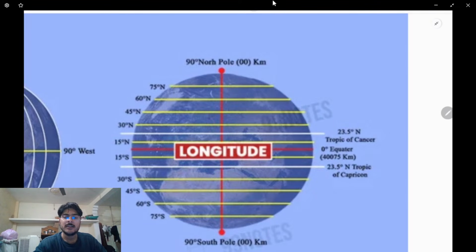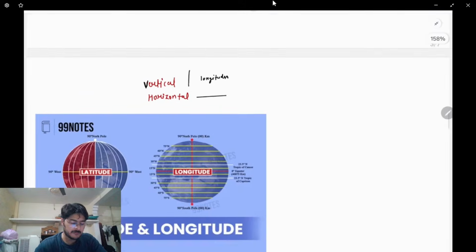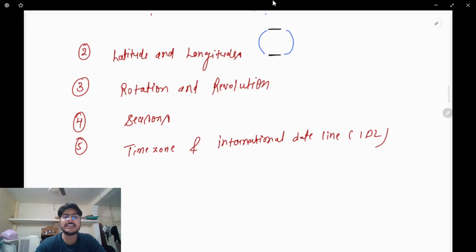Clear? So for example, in Russia we have many time zones, but in India we only have one time zone. Okay. And the line which passes through 0 degrees is known as the prime meridian. We'll talk about it later. So we'll talk about the different types of time zones, and the international date line. What is the international date line? It is from where we calculate our dates.